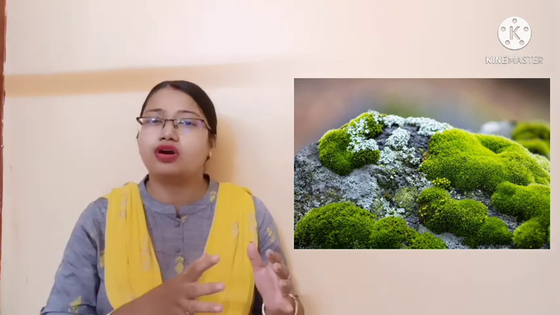On old walls or over rocks, you find some velvety type of appearance. In such plants we find some sort of tissue differentiation, but we do not get the conducting tissues, xylem and phloem. So according to the phylogenetic relationship, the very simple form of organism is the thallophyta. A little bit of complexity comes up in the next category, that is bryophyta.